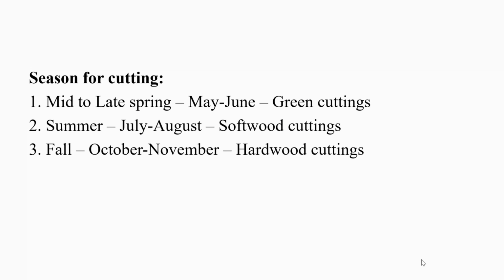What is the best season for cutting? For green cuttings, mid to late spring, that is from May to June, is the best season for cutting. For softwood cuttings, mid to late summer, that is from July to August, is the best season. For hardwood cuttings, October to November is the best season for cutting. These are the best seasons for cutting.